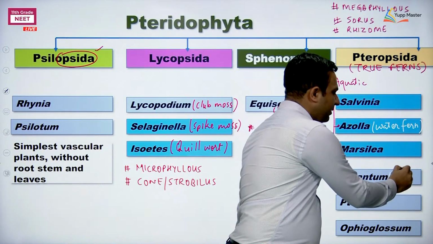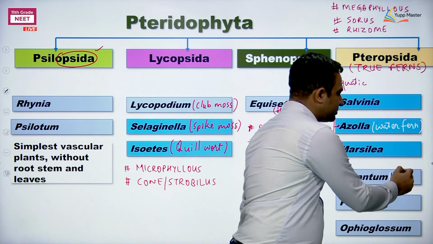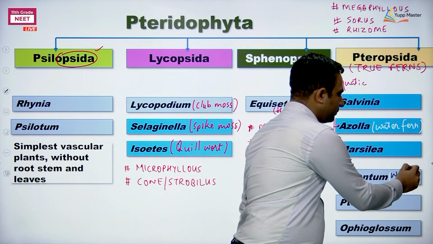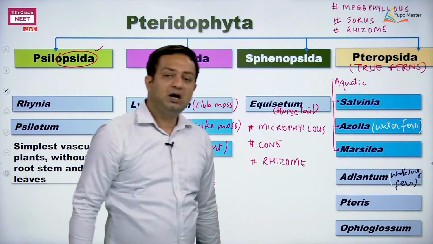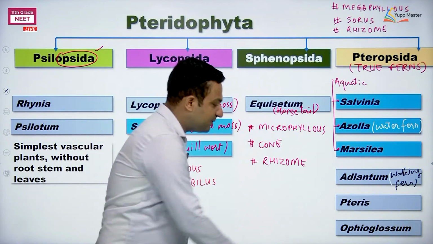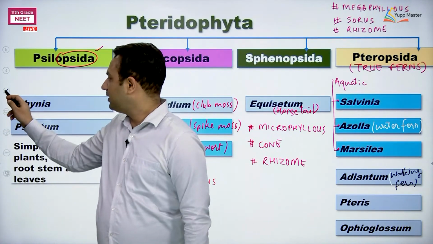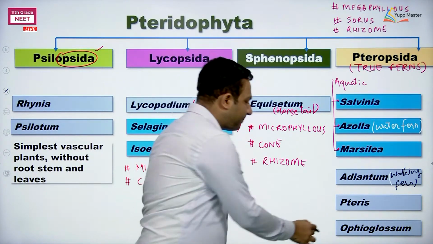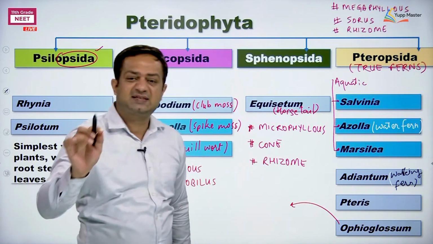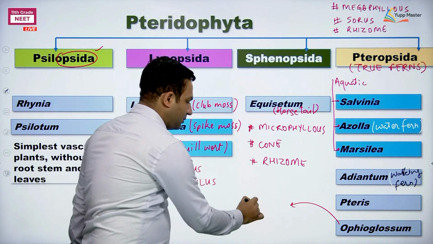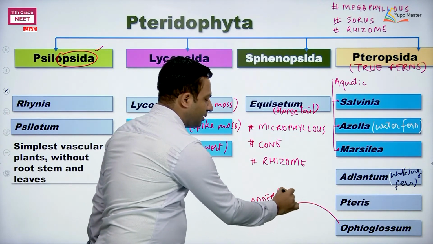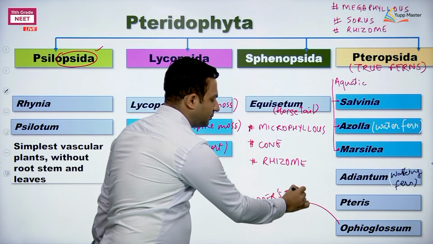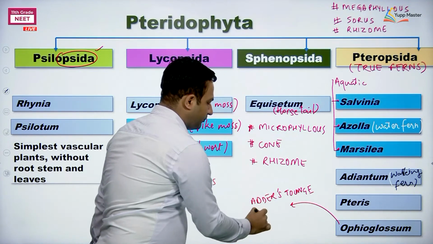About Adiantum, I have mentioned it as walking fern. Now, what to remember about the other members, this one, Ophioglossum. An interesting example. The plant member having the maximum number of chromosomes, commonly known as adder's tongue fern.